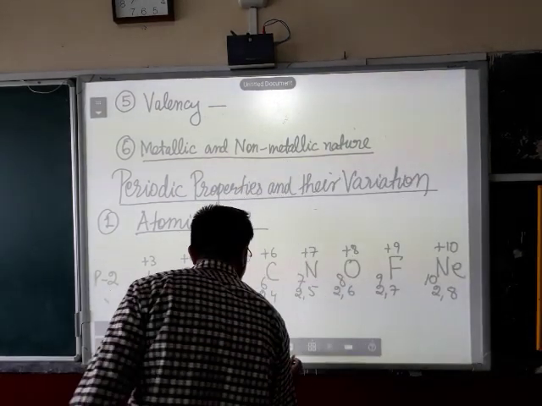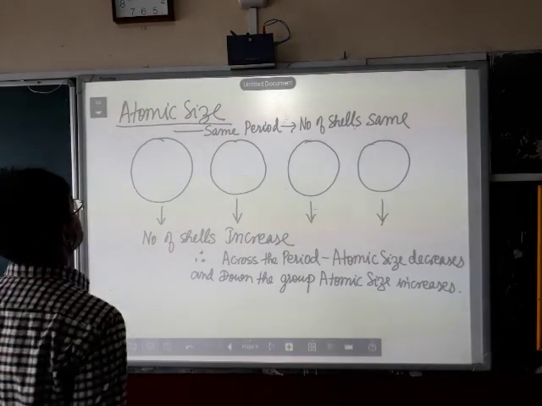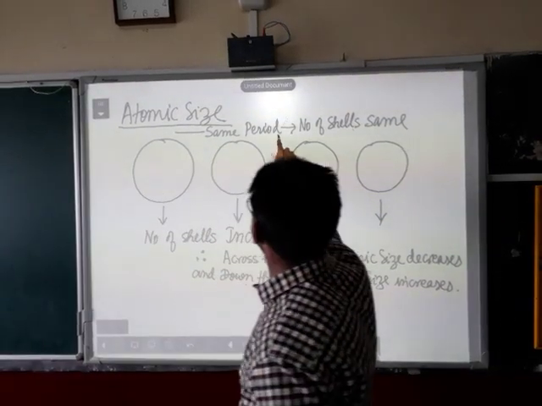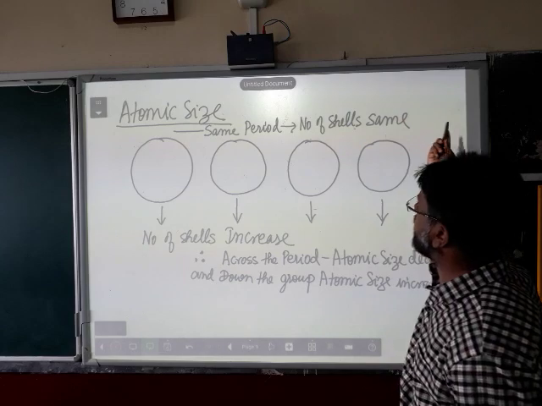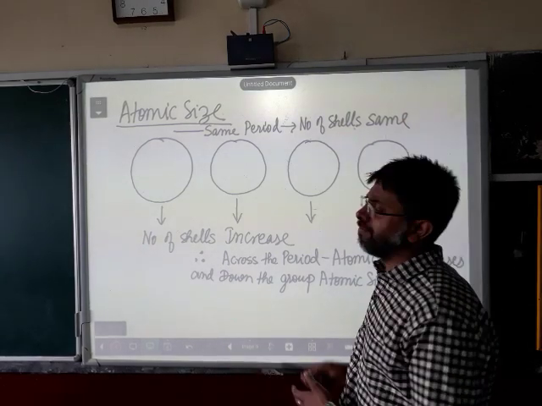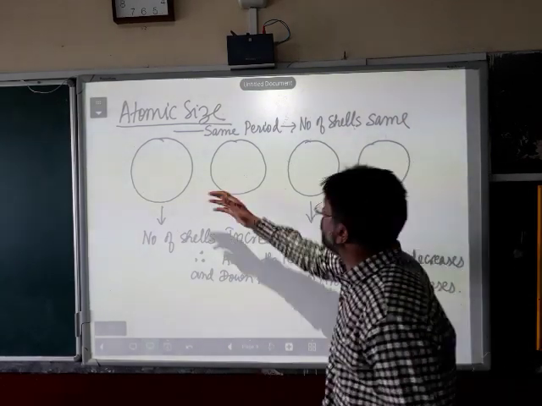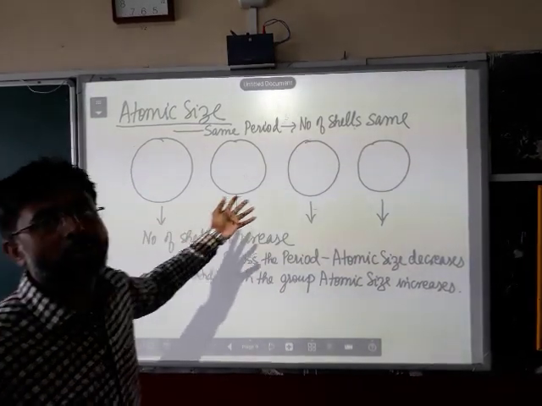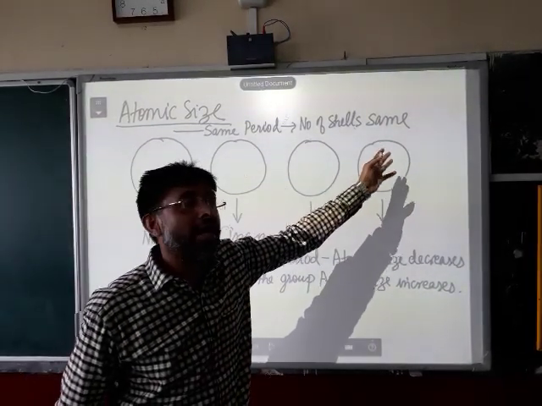Have a look at my next slide. Atomic size. Same period means the number of shells is the same. If the number of shells is the same, what will happen? The nuclear charge is more. If the nuclear charge is more, the size of the atom becomes smaller and smaller till we reach the element